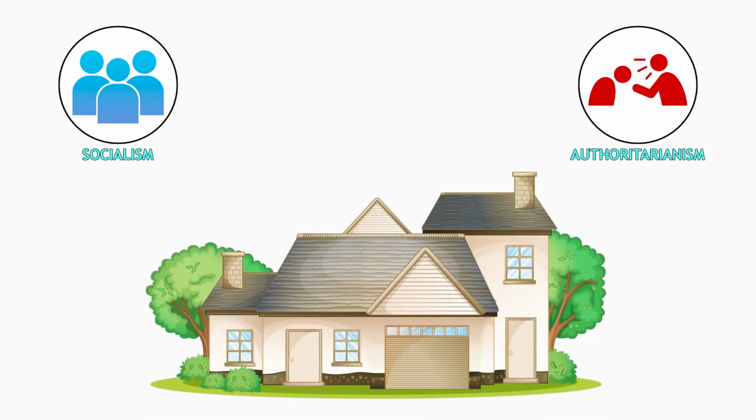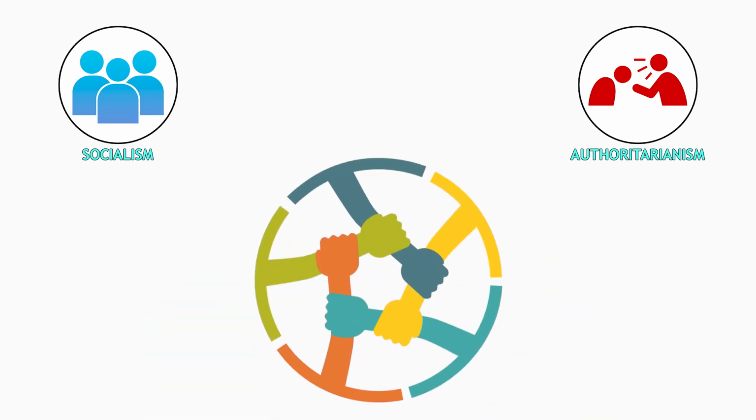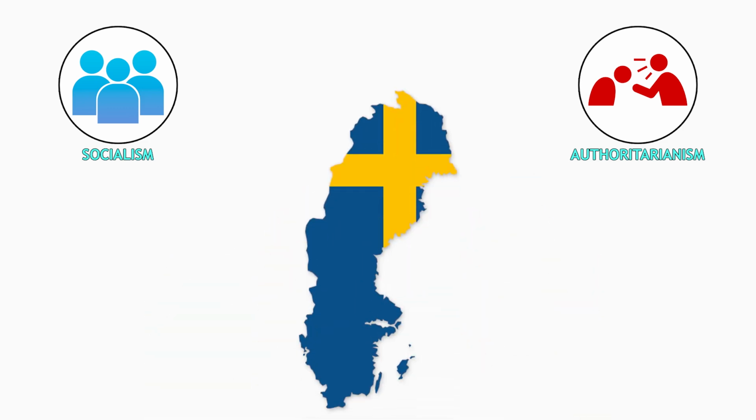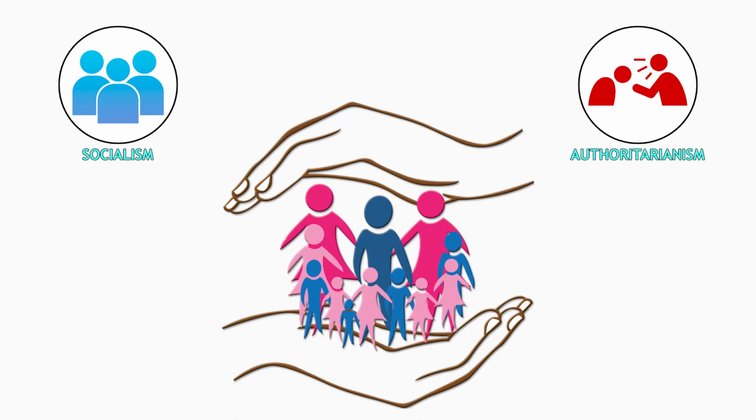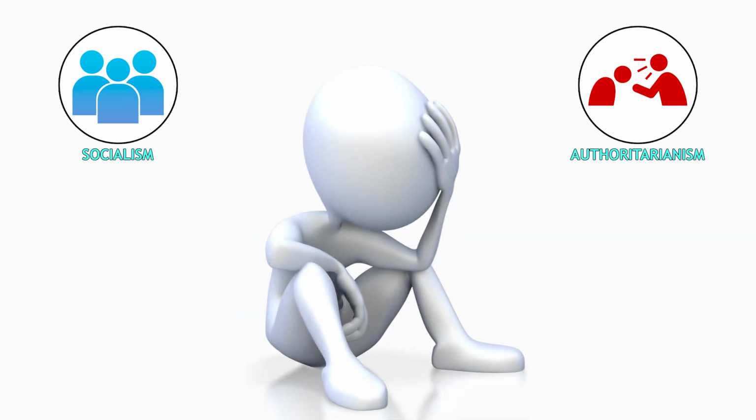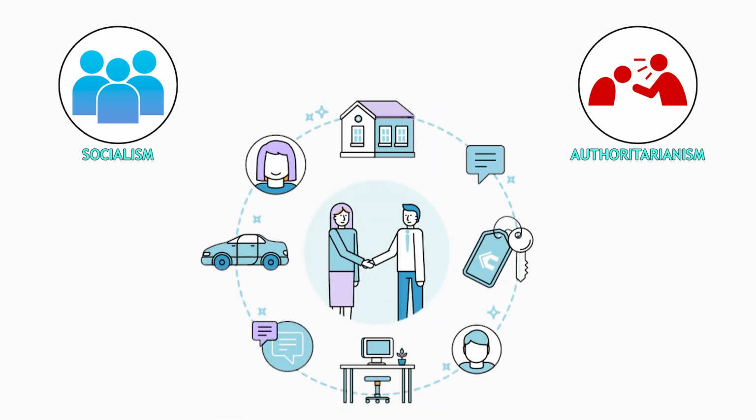Unlike communism, socialism allows private property but ensures major industries are collectively managed. Countries like Sweden incorporate socialist principles, providing extensive welfare programs. Socialism aims to reduce inequality and provide a safety net, but can lead to high taxes and reduced innovation incentives. Imagine a society where the government regulates the economy and redistributes wealth, ensuring social justice, but potentially limiting economic freedom.